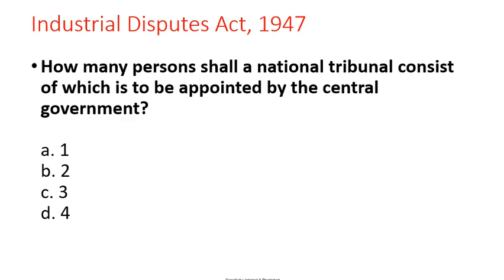Next one. How many persons shall a national tribunal consist of, which is to be appointed by the central government? Options: 1, 2, 3, 4. Correct answer is 1.